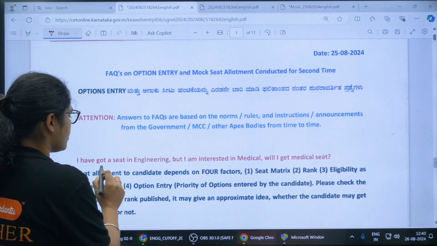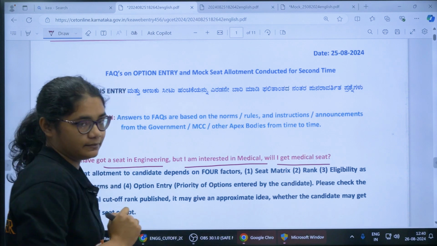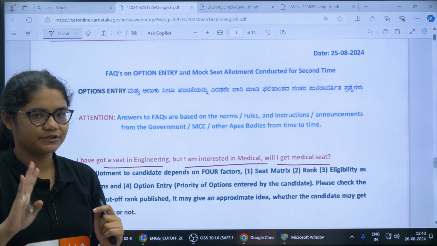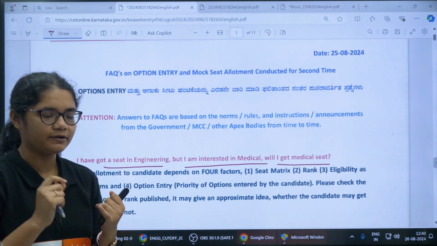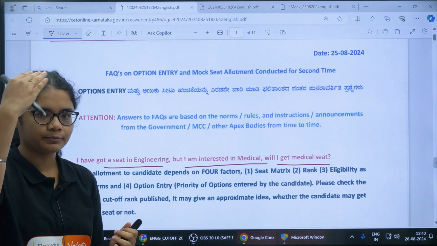That is, I have got a seat in engineering but I am interested in medical. Will I get a medical seat? Okay, so this completely depends on your option entry. Okay, if your rank is qualified for a medical seat and you want a medical seat, then your medical option should be at the top.